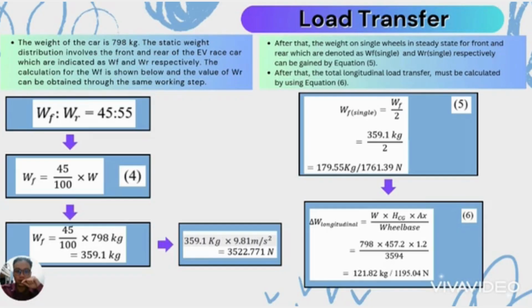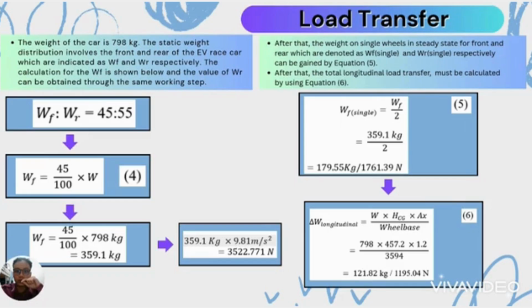And then the weight on a single wheel in steady state for front and rear, which are denoted as Wf single and Wr single respectively, can be given by equation 5. The value of Wf single is equal to 179.55 kilograms, and the value for the weight on a single wheel for the rear can be obtained by using the same equation, which is equation 5.